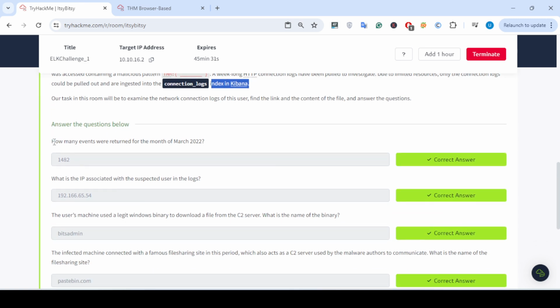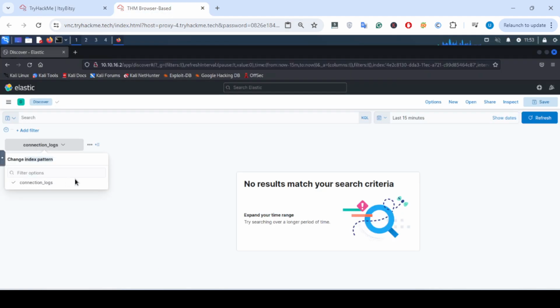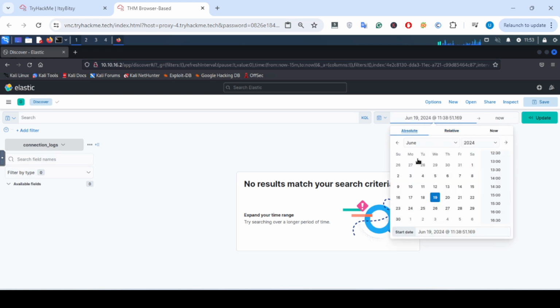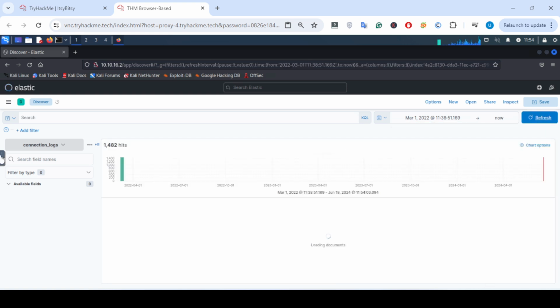The first question is how many events were written for the month of March 2022. We need to analyze these logs, and according to the question, I'm going to put a filter by using the date filter option. Here you can see, I'm going to click on absolute, and then select the month March from 1st March, and the year is 2022. Okay, all set. When I click on update, let's see.